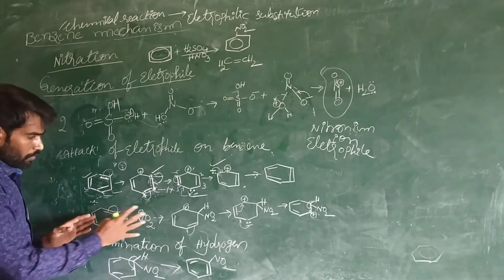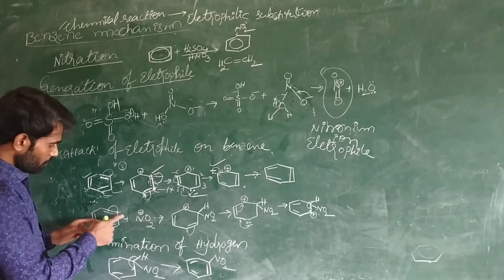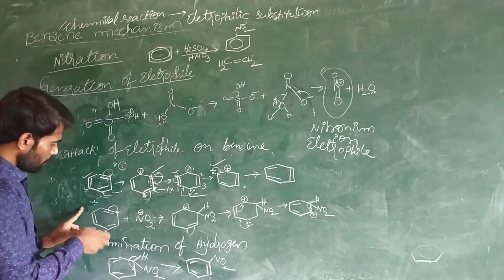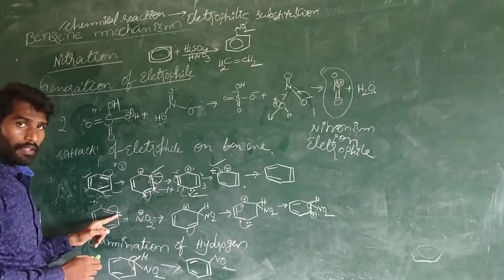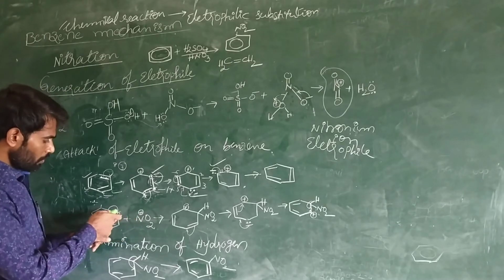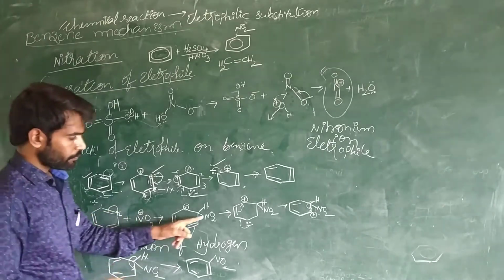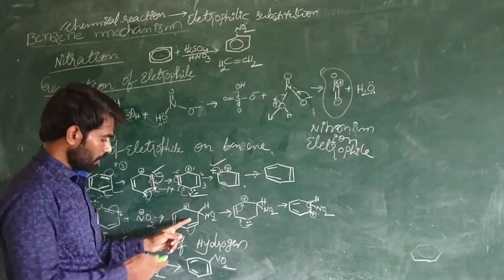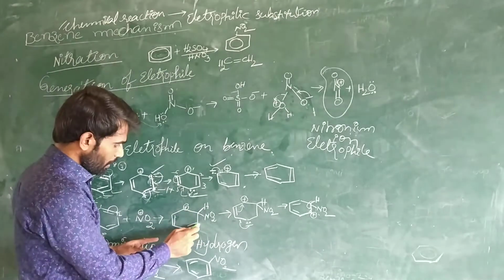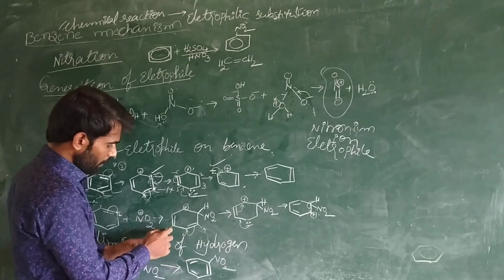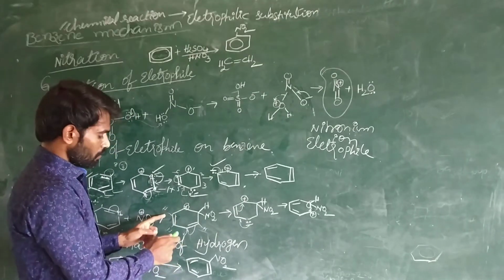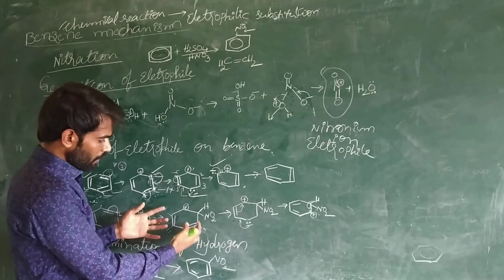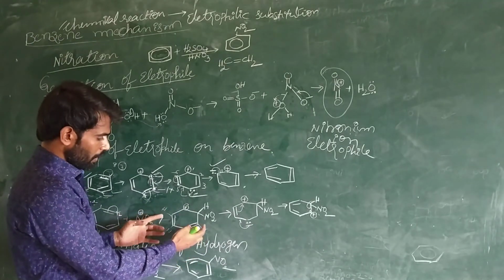For our convenience, for example, suppose nitrogen attacks this carbon. When this pair of electrons is shifted from here to here, the second carbon gets a negative charge, and this positively charged NO2 attaches to the second carbon. Every carbon has one hydrogen atom. We hide those hydrogens because if you write them like that, you may get confused. That's why we hide them. Every carbon atom has one hydrogen.